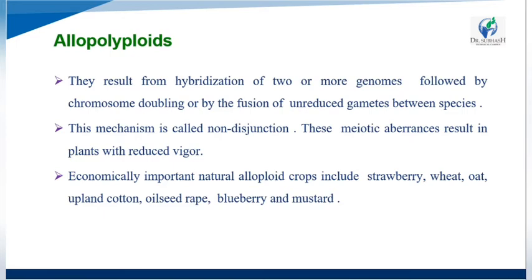Economically important natural allopolyploid crops include strawberry, wheat, oats, cotton, oilseed rape, blueberry and mustard. These are all economically important plants that are natural allopolyploids.